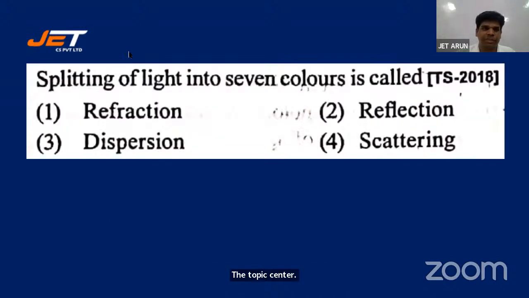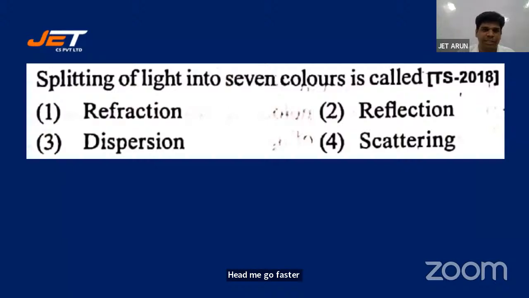And the next question is, splitting of light into 7 colors is called refraction, reflection, dispersion, scattering. I will just give you 10 seconds, students. Answer in 10 seconds because we will have to cover more questions and we also have math after this one. Mathematics is after this, after physics. So please help me go faster.